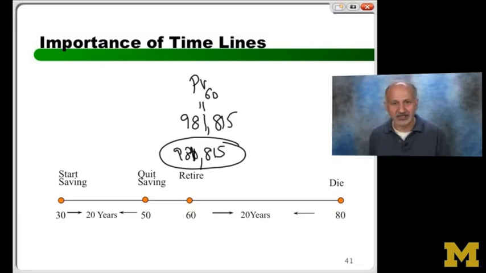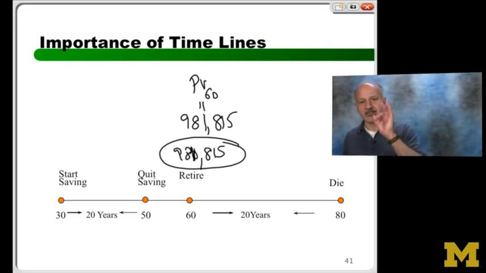And at the end of year 80, how much will I be left with? Zero. Exactly the same problem, right? So that's what I want you to understand. In the end, there's only one problem. And if you know how to do it, you can apply that thinking to anything. However, I have a problem here.